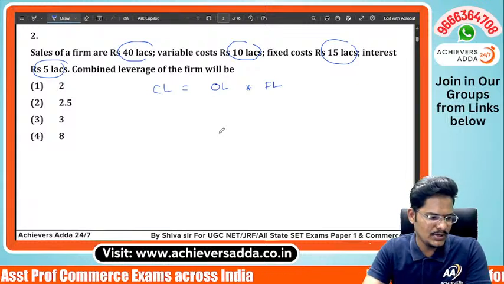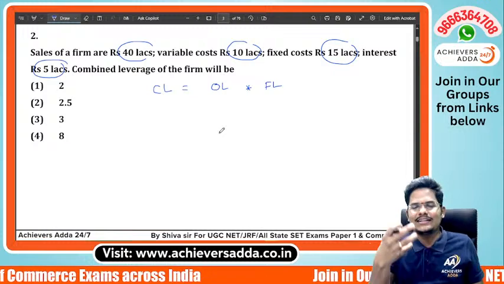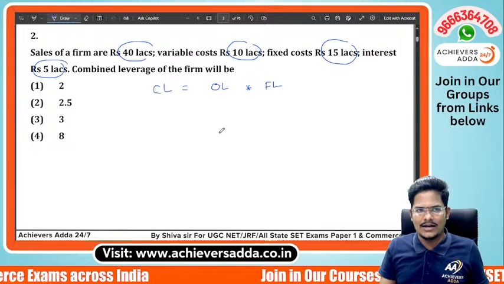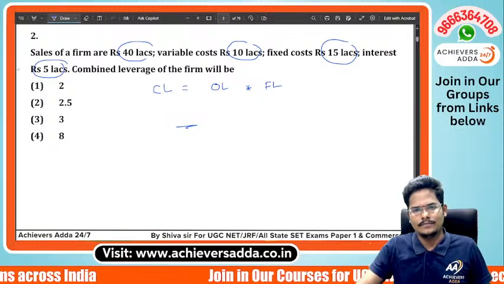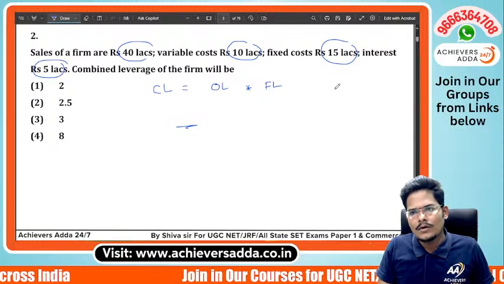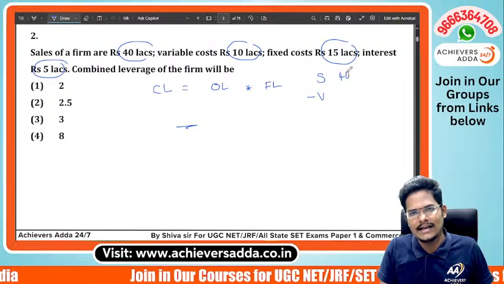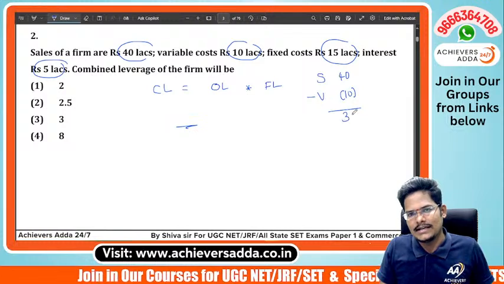Yes, Jiva, you are correct. Operating leverage into financial leverage. But is there any need to calculate the operating and financial leverage? We have a combined leverage direct formula, na? We can apply it. So here, sales 40 lakhs minus variable cost 10, then 30 lakhs will be contribution.